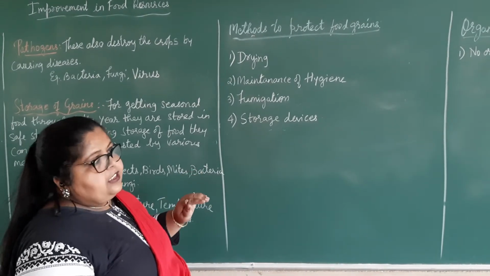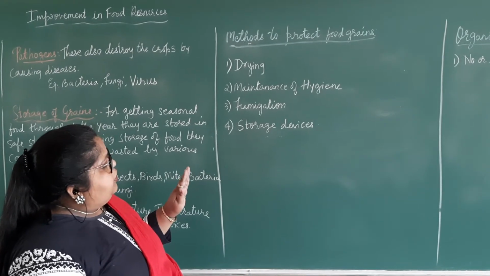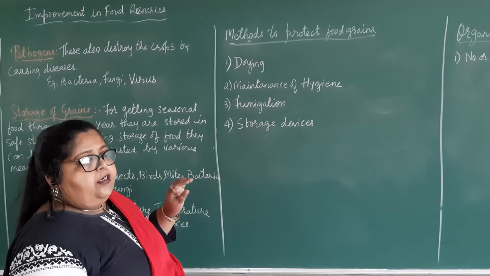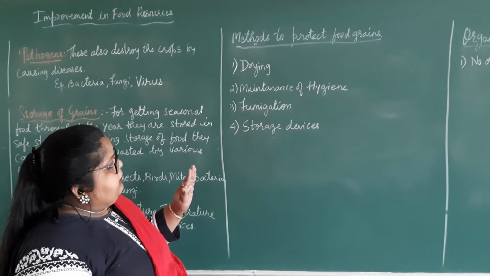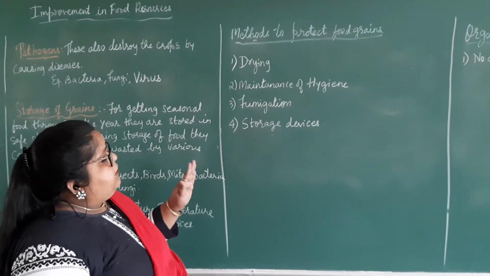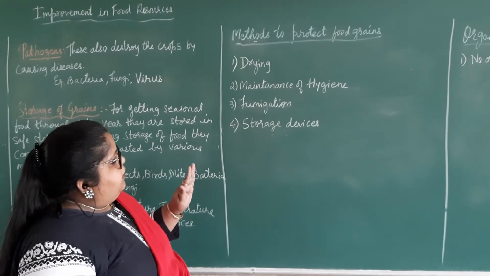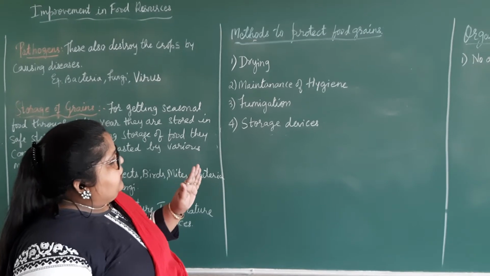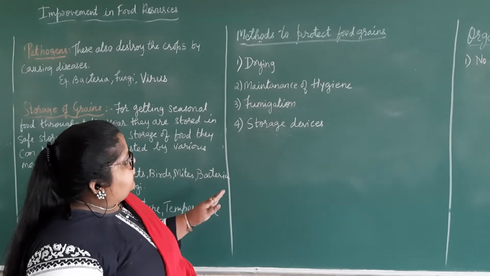Then storage devices should not leak. They should be clean, and there should be no leakage. In a proper place we should keep these storage devices. It should be constructed also.